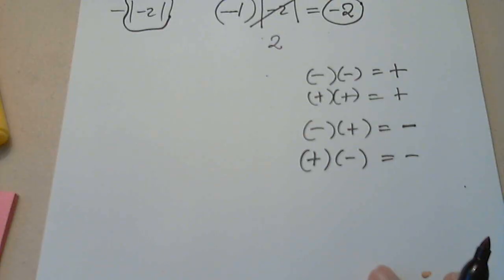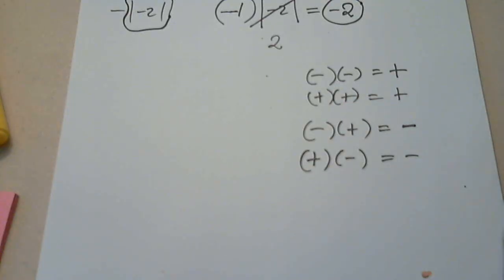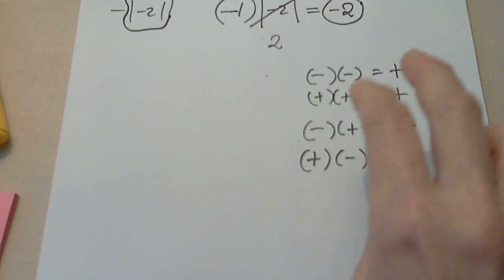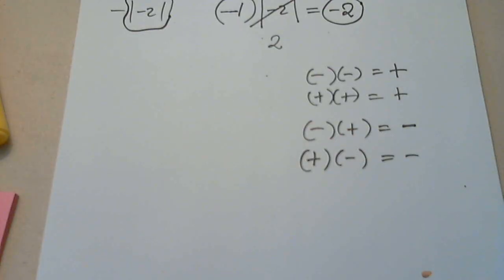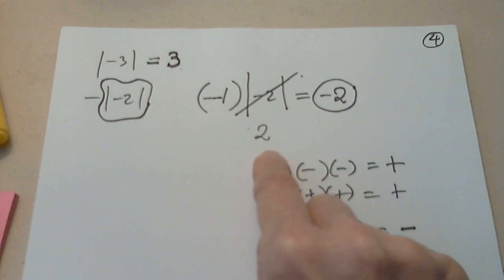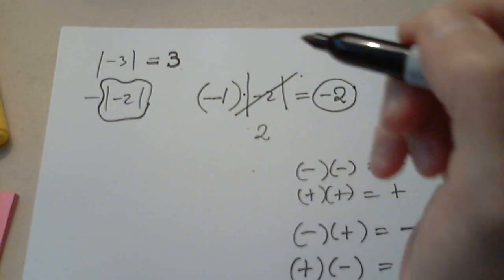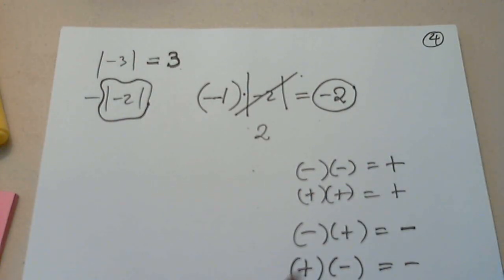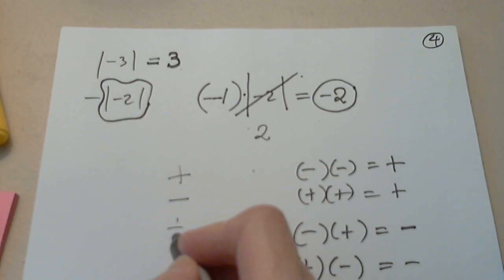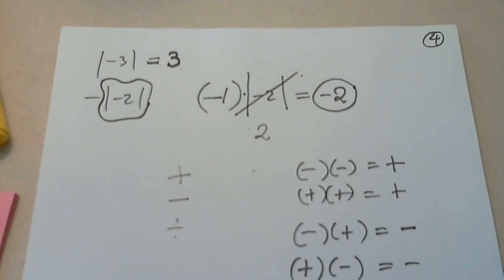But what happens if I have 3 negatives? That's a different story. But whenever we multiply 2 numbers with like signs, the answer is always positive. When we multiply two numbers with opposite signs, the answer is always negative. Therefore, 2, there is no symbol here. There is no operation symbol. Well, we always assume it's multiplication. Otherwise, it will be clearly stated as positive, negative, or division. If the symbol is missing, we have to assume it's a product.